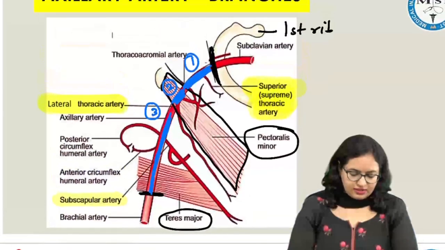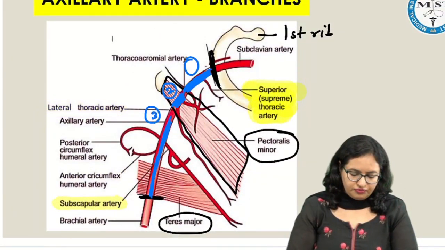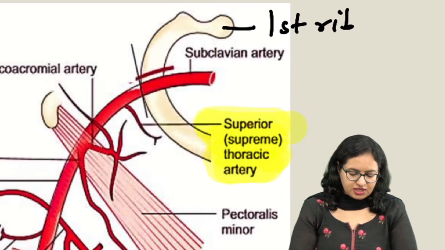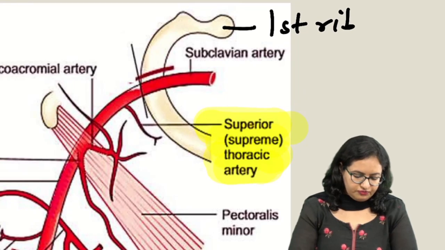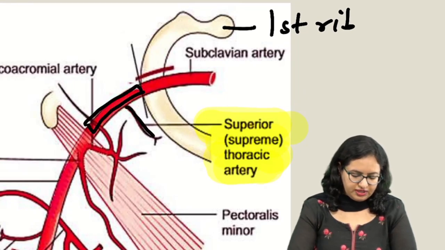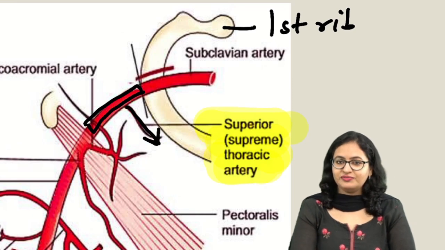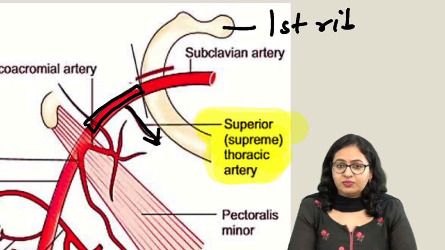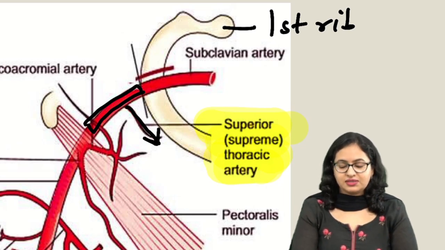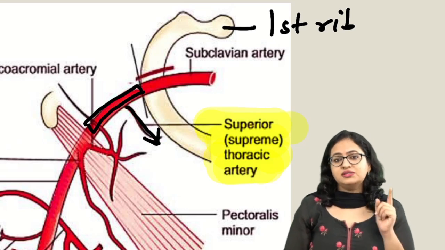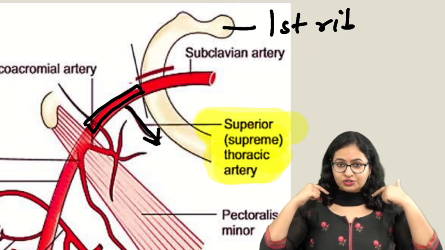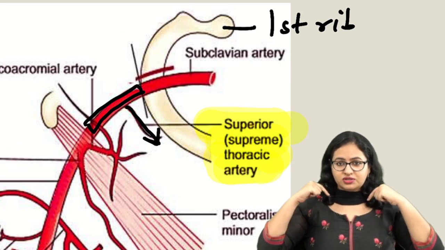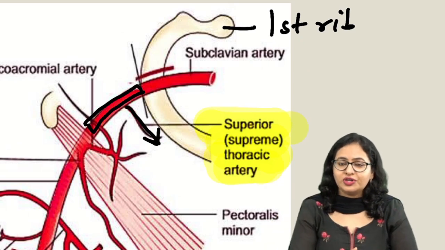Now the question is how you will identify them. It is very simple. Let us come to the first part. We know this is the first part, and only one artery will come from here, that will be the superior thoracic. Another way to know is the name: superior thoracic. The word itself says it will supply the superior part of the thorax, so it should go down towards the thorax. The same thing is happening here. This artery is going down towards the thorax. This is the superior thoracic artery.